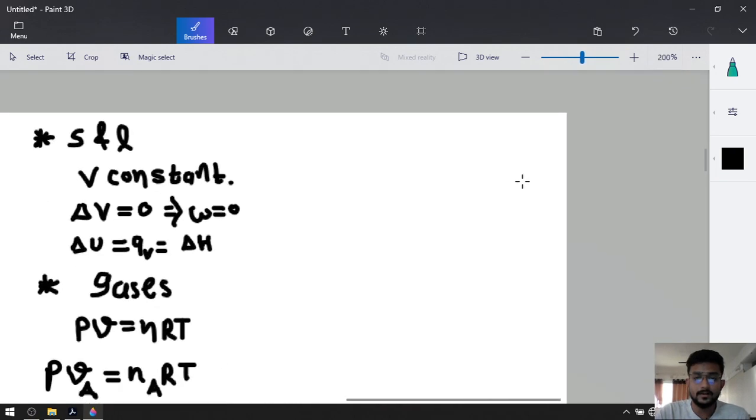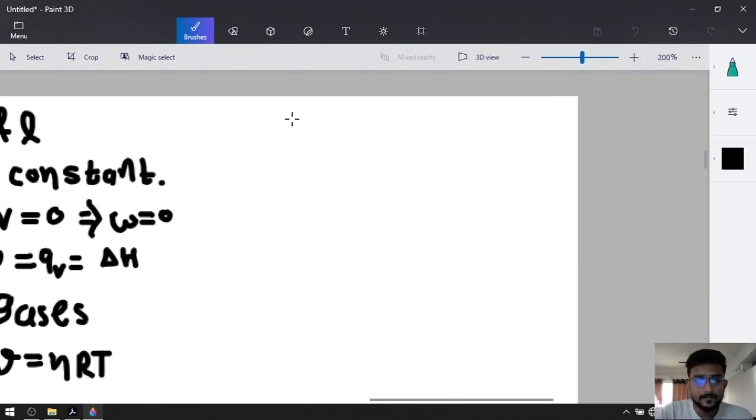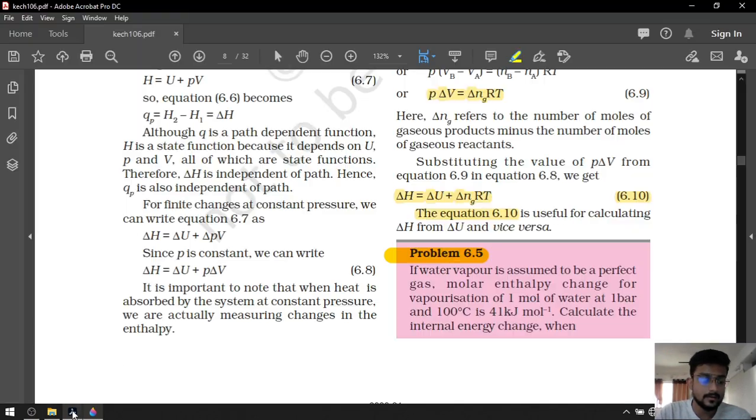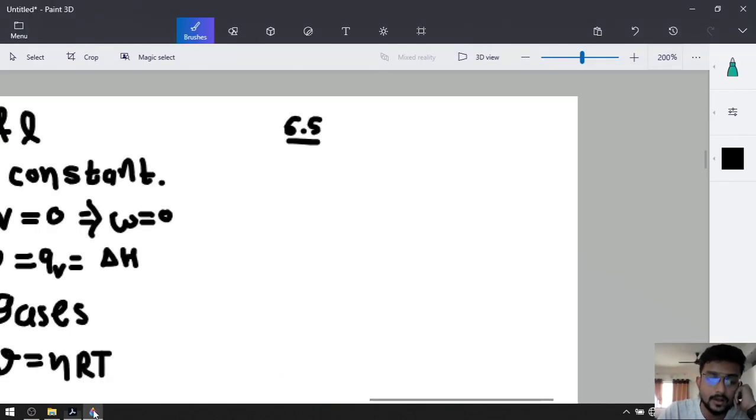Okay, over here problem 6.5. If water vapor is assumed to be perfect gas, in the sense water vapor is ideal gas, molar enthalpy change for vaporization of 1 mole of water at 1 bar and 100 degrees Celsius is 41 kilojoule per mole.